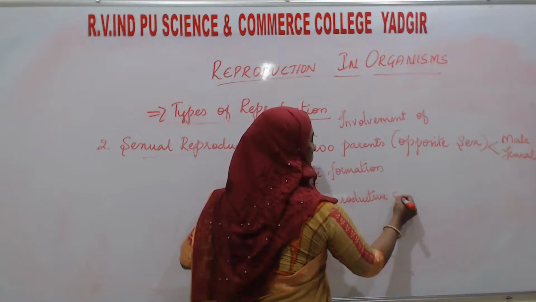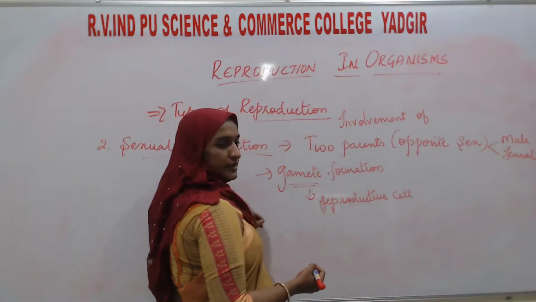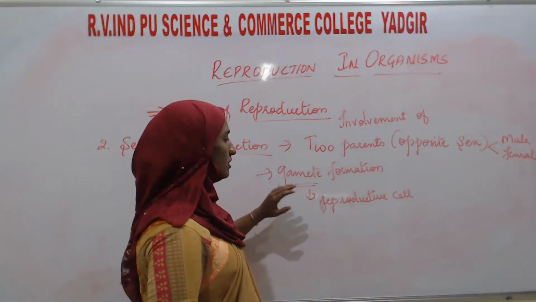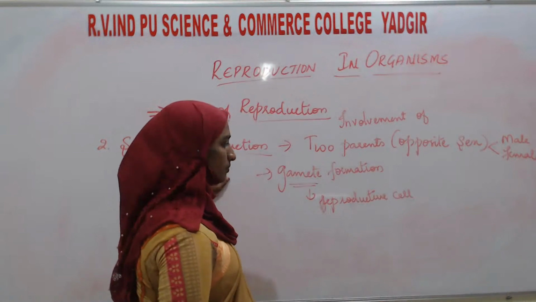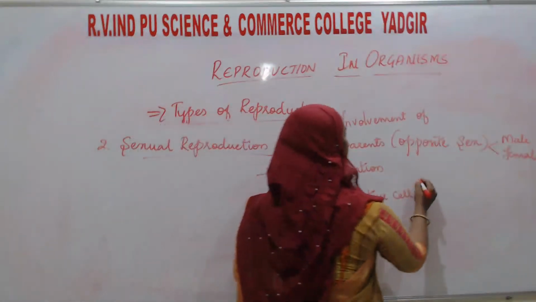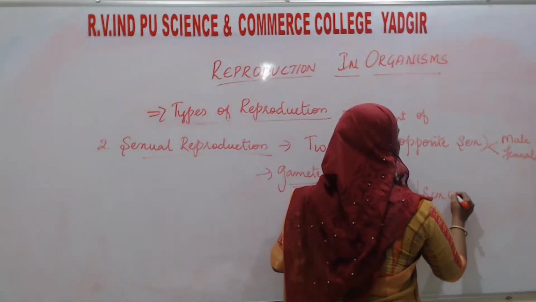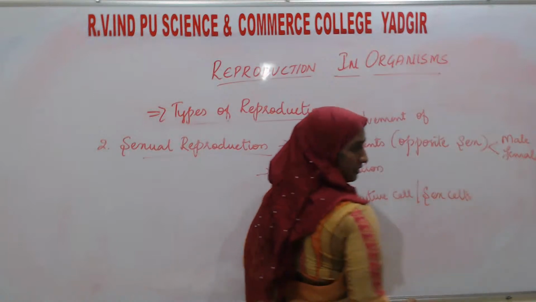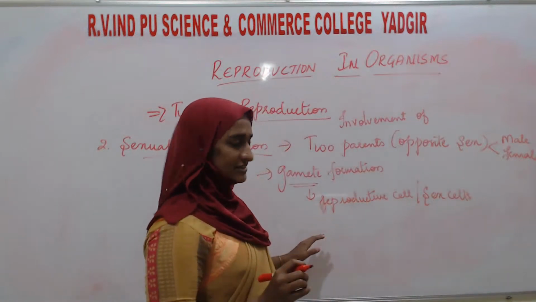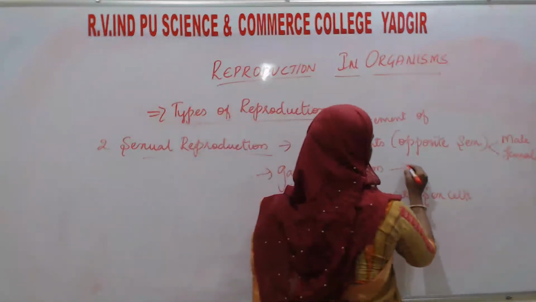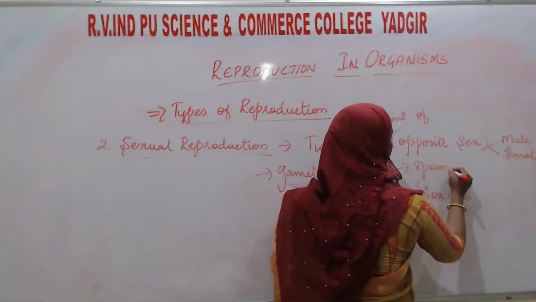Reproductive cells are going to form. That is, gamete formation takes place in sexual reproduction. Reproductive cells, or you can also say sex cells. The common sex cells or gametes are sperm and ova.